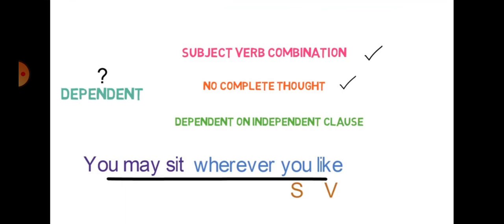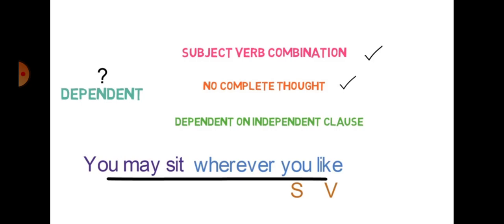And for your help, I'll tell you that dependent clauses are mostly connected or joined with your independent clause with the help of some subordinating conjunctions like that. For example, you can see wherever here, that, or sometimes who, whom, whose, like this, and sometimes it can come in the beginning of your sentence also. So you just simply have to remind yourself that the meaning is not clear.